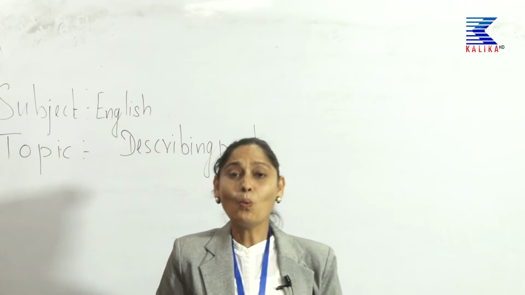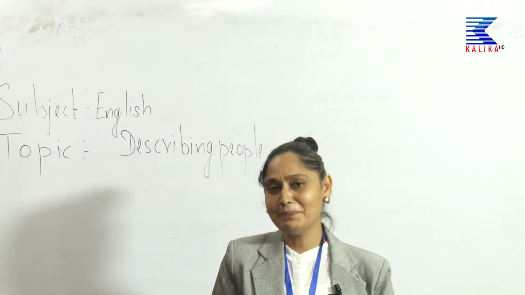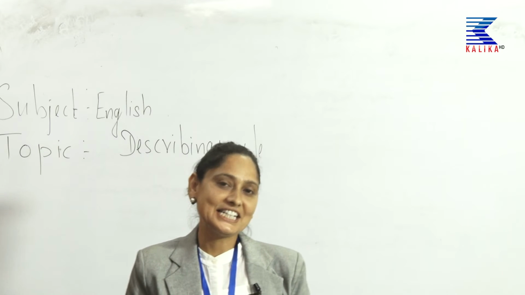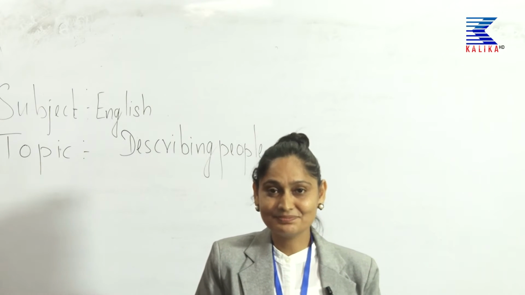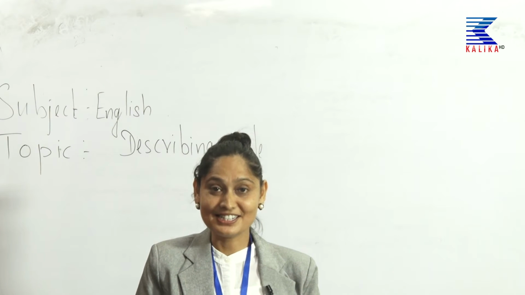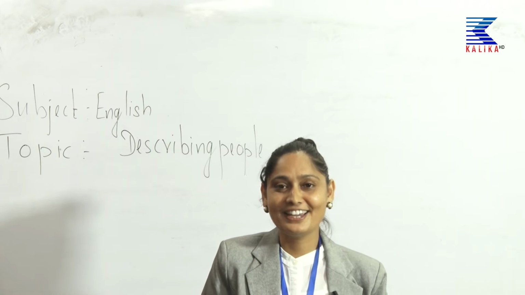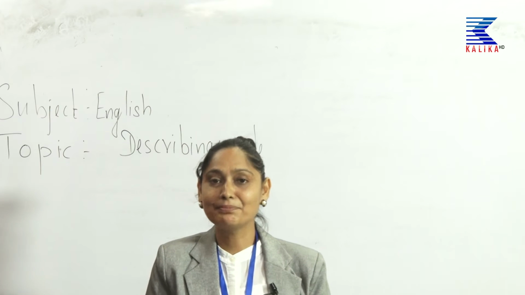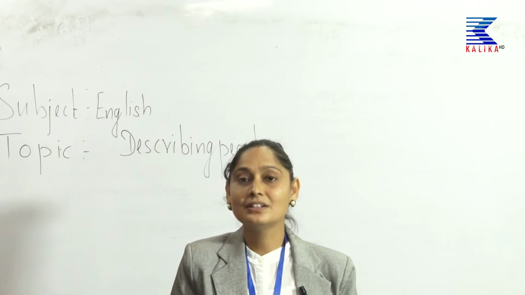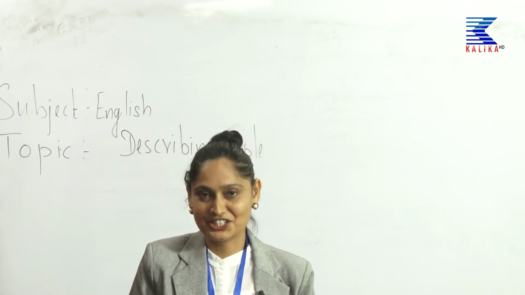And usually while describing people, we use adjective words, children, like tall, short, thin, talkative, short hair, long hair. This is how we used to describe people with adjectives.